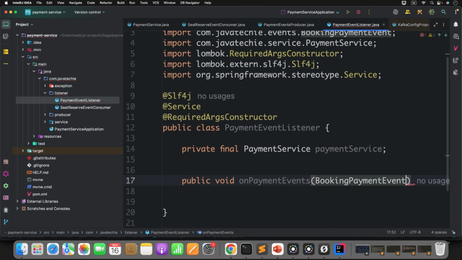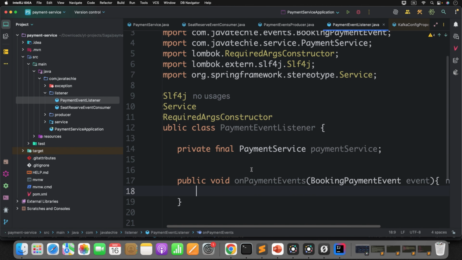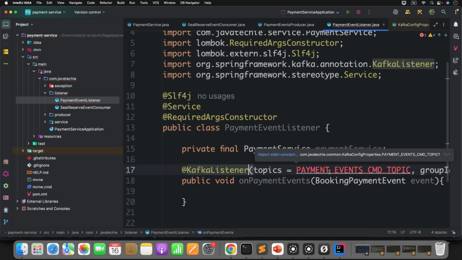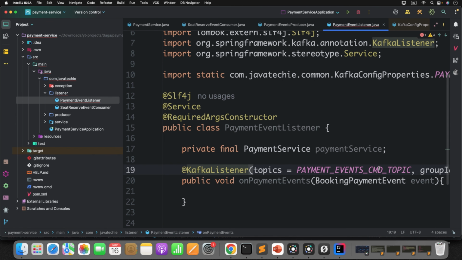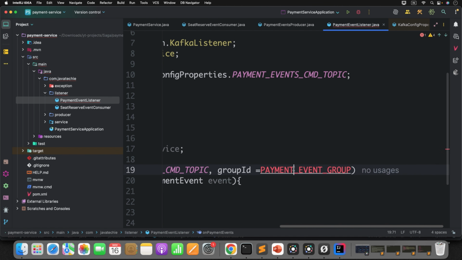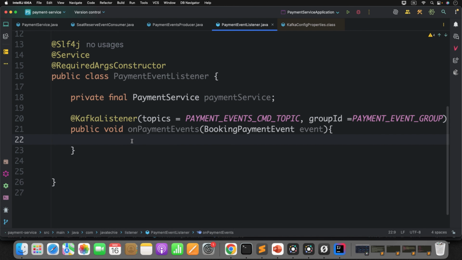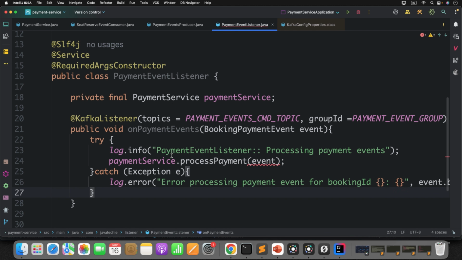The input type will be booking payment event, which the orchestrator will send. And you can define the Kafka listener topic. It will listen to the command event topic. That is the standard we are following in this orchestration. All good. Now you can simply define the try-catch and call the payment service's process payment method, or any method you define.